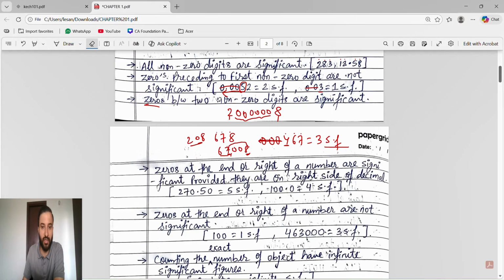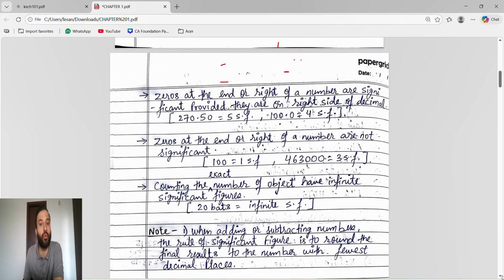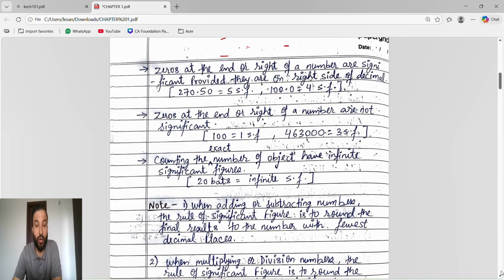Correct? Yes, sir. As I am saying, whatever I have written here, you should write. This is the main notes. Other than that, you are listening to this video and understanding the things properly. So for your understanding, if you want to make notes of 1 line or 2 lines related to this point, it will be useful for you to remember in the future. So you can write that. But these are the sufficient notes.